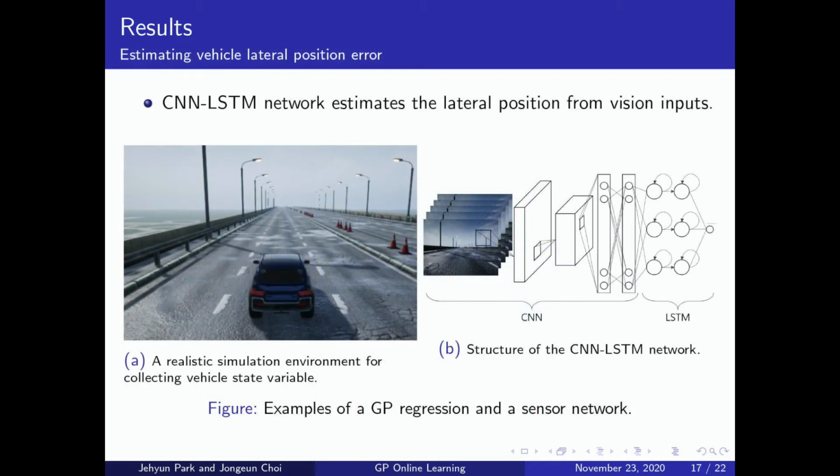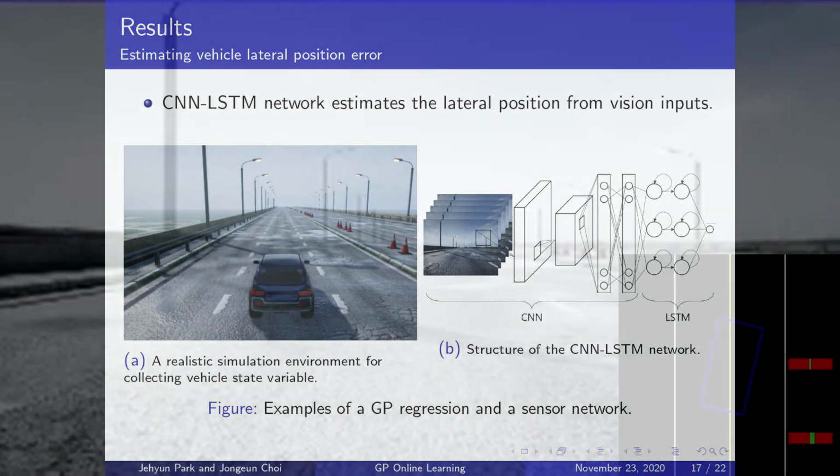Second example is estimating vehicle lateral position errors. We define the lateral position error as the distance from the road center to the vehicle perpendicularly. The exact lateral position error can be obtained directly from the simulator, but we estimate the lateral position error through vision input, assuming an actual autonomous driving situation. We use the CNN LSTM network for a deep learning model to estimate the lateral position error. In the following video, we show the simulation environment.